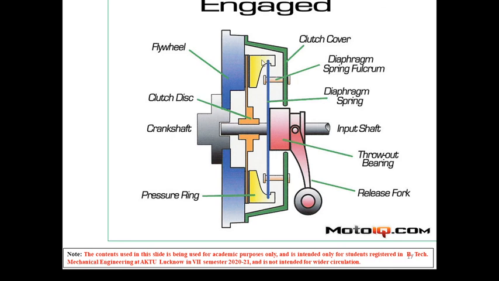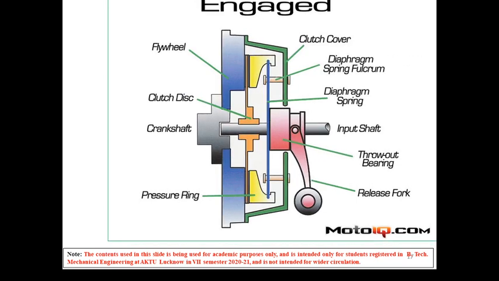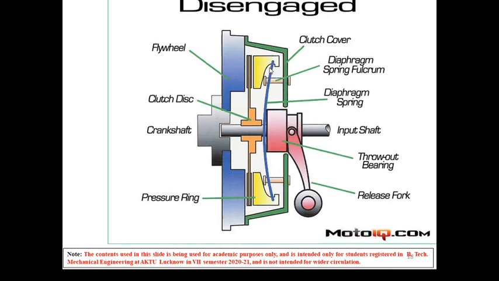But in the disengaged position, when the driver presses the pedal, what will happen? See this curve. Observe these two figures at a time: engage, disengage. In the case of engage, this blue one, the diaphragm spring is in straight position, but in disengaged condition it is curved. Now see the difference.